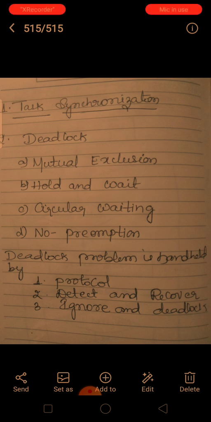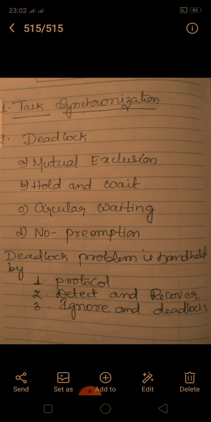Each process holds at least one resource needed by the next process. In a simplified way, each process holds at least one resource, but that resource is needed by the next process in the chain. There may be more than two processes involved in a circular wait condition. This situation of a deadlock is called circular waiting.